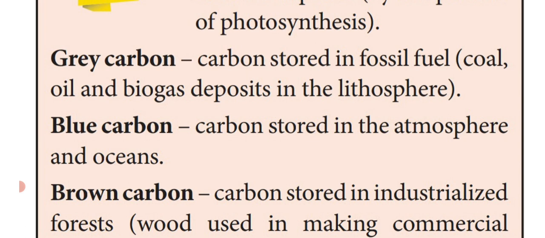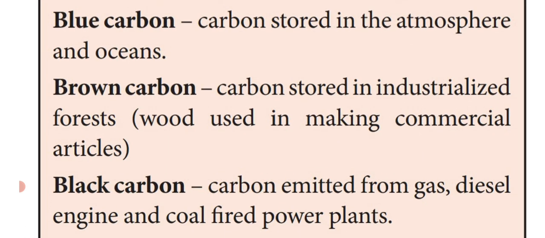Then blue carbon. The color of the sea or ocean is said to be blue. The carbon which is stored in the atmosphere and ocean is known as blue carbon. Then brown carbon, carbon which is stored in the wood of the forest, that is the industrialized forest, that is said to be brown carbon. The bark of a tree is brown color wood. So the carbon which is stored in the wood region is known as brown carbon.